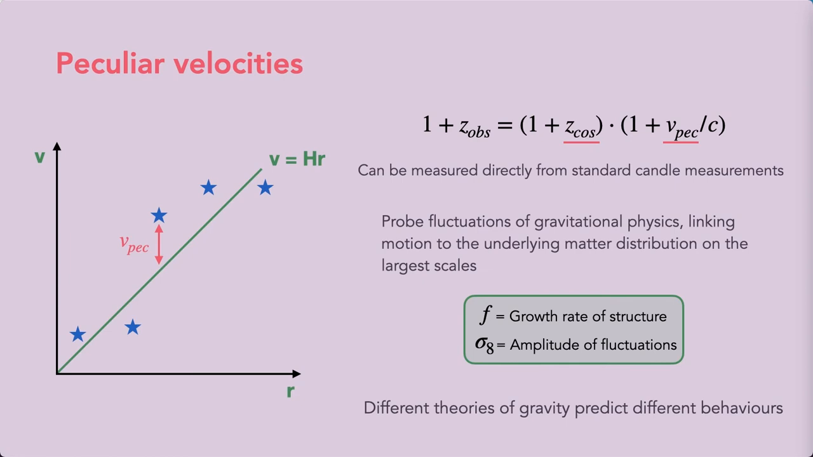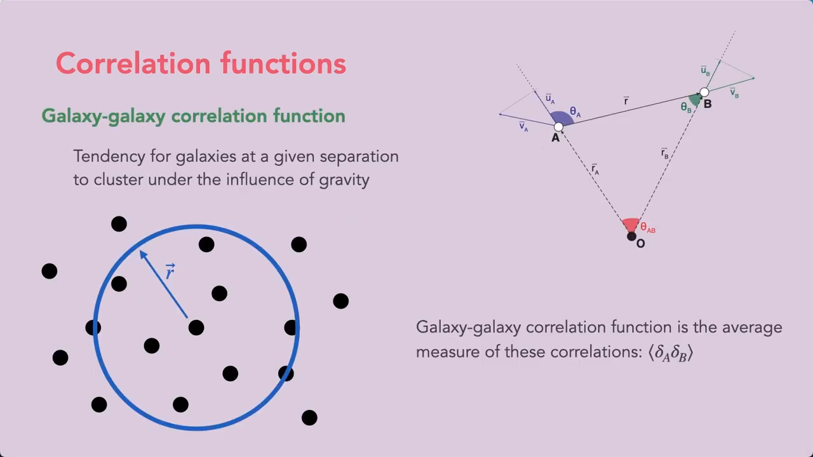And one way of extracting information from peculiar velocities is via the correlation functions. The first correlation function that I'll touch on is the galaxy-galaxy correlation, or 2-point autocorrelation function. And we can think of this as being the excess probability of finding two galaxies separated by some distance r, or the tendency of galaxies at any given separation to cluster under the influence of gravity.